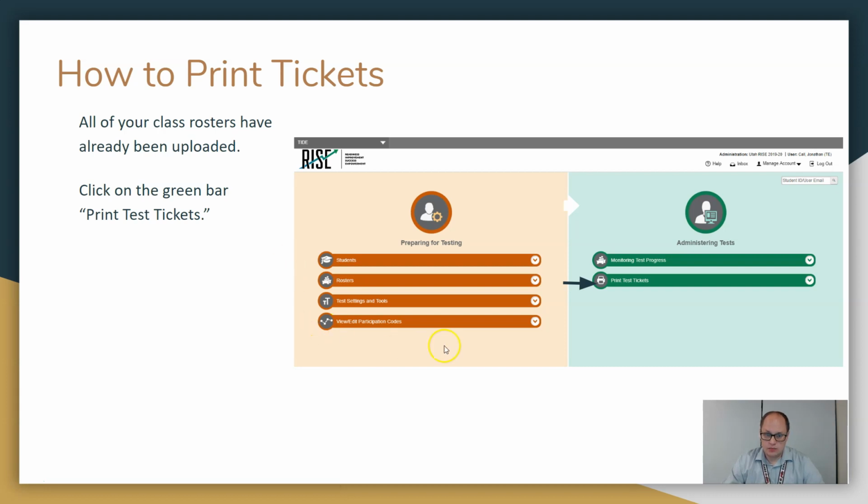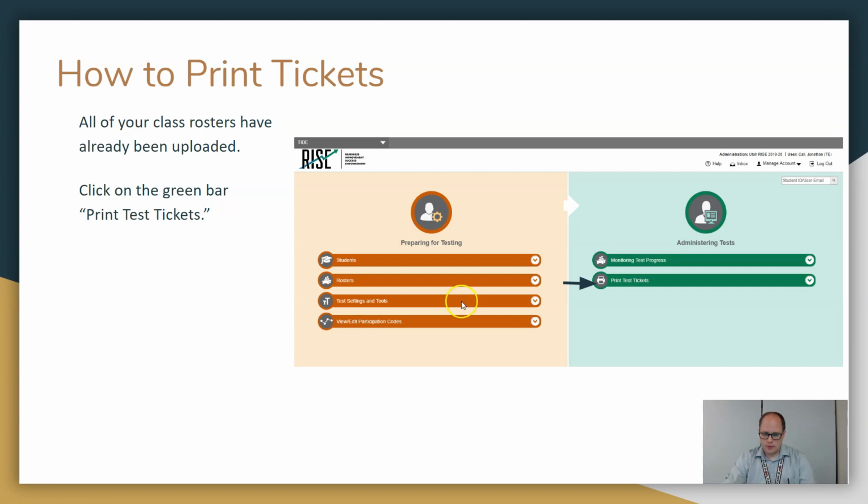We have this prepare for testing section where we can check for rosters. Everyone's roster should be updated nightly, so rosters should be up to date. As far as I could tell, my rosters were perfect. I've had 0 issues with rosters. If there is an issue, just make sure students are registered in the right classes, and if there is still an issue, we can contact someone here in the district office.